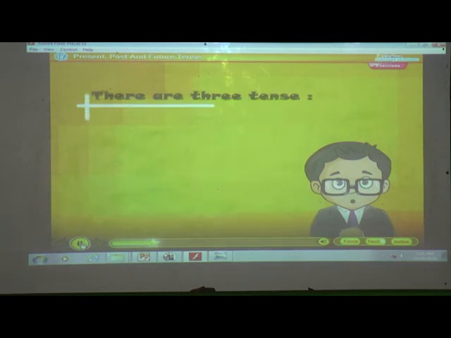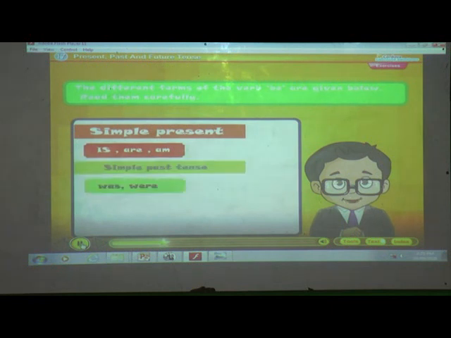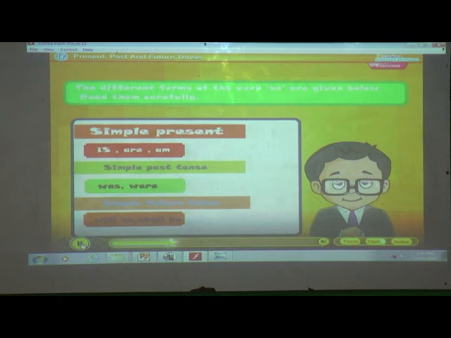There are 3 tenses: present tense, past tense, future tense. The different forms of the verb be are given below. Read them carefully. Simple present, simple past tense, simple future tense: is, are, am; was, were; will be, shall be.